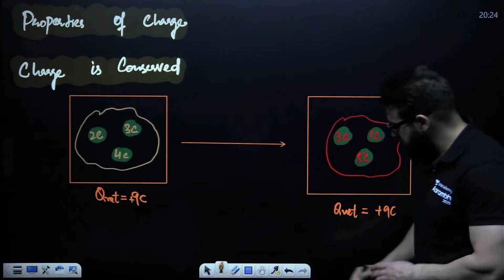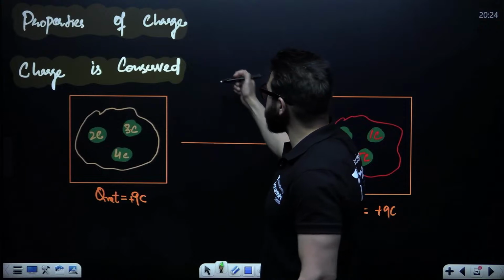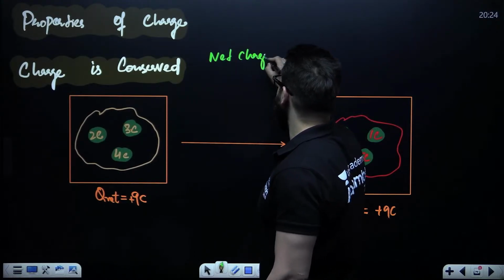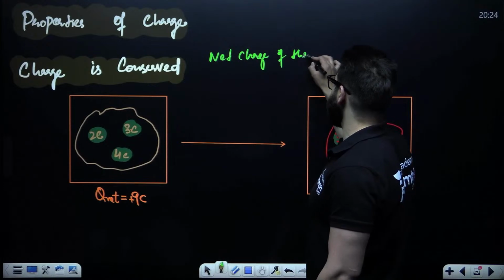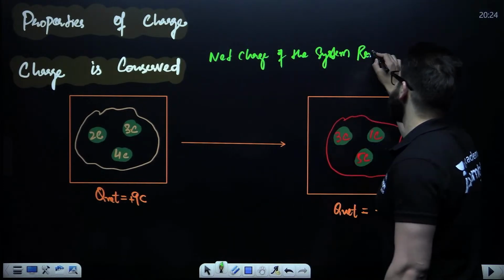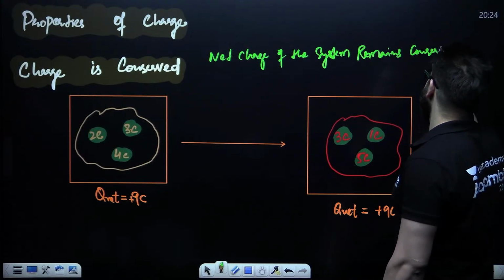Now, my dear friends, I can write over here: charge is conserved means the net charge of the system remains conserved.